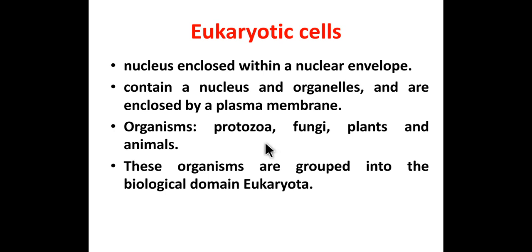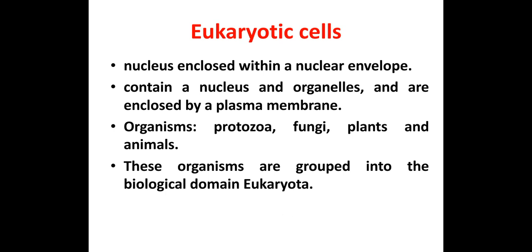The organisms showing advanced type of nucleus are grouped into the biological domain called eukaryota. The motile cells of this group have additional appendages for locomotion.